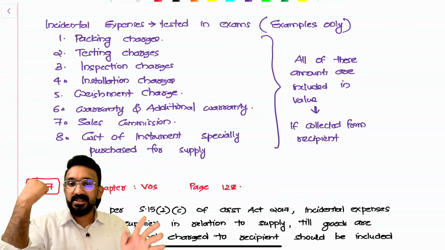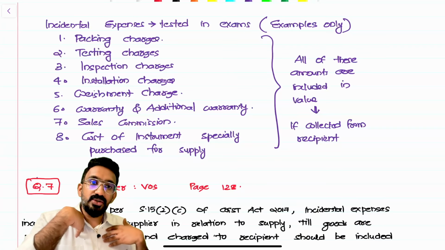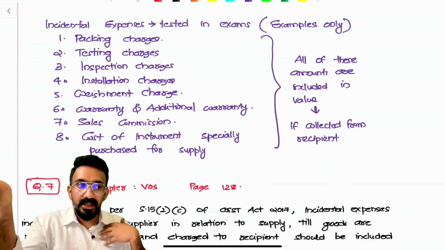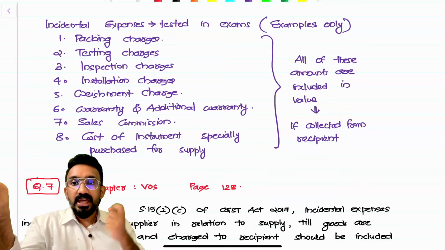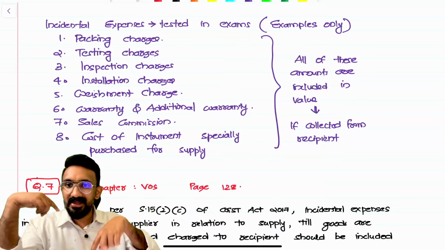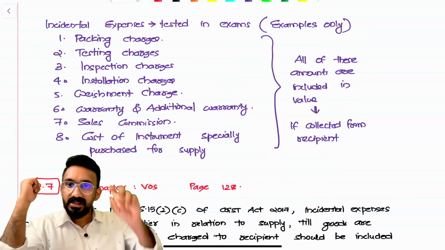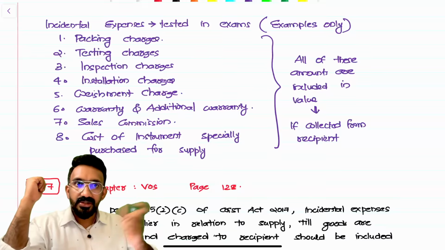It should not be treated as a separate supply. If you look at it, the weighing service is not provided by me, it's provided by a third party, and I just got that money from them. If it was provided by me as a separate supply, I could say it's a composite supply. That's how you differentiate the entire transaction. Are you understanding this? What's the difference between composite supply and incidental expenses? Is that differentiation clear to all of you?